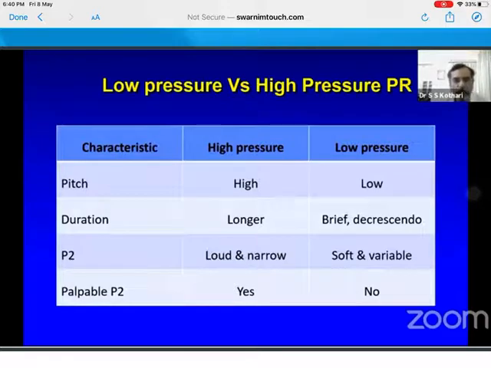Now, can you have a pulmonary regurgitation murmur, but a wide collapsing pulse pressure? That means peripheral signs of AR, but actually the patient has no AR. He has only got pulmonary regurgitation.